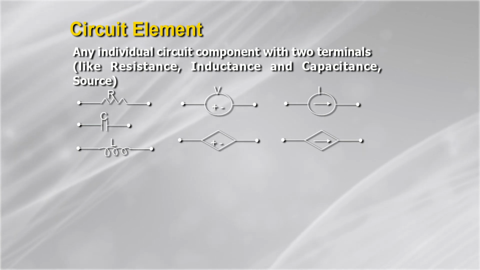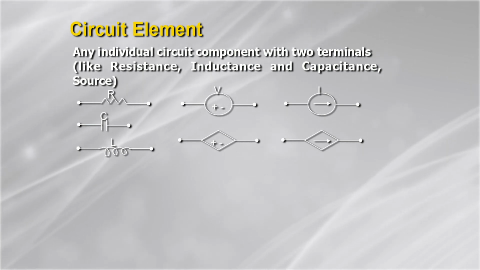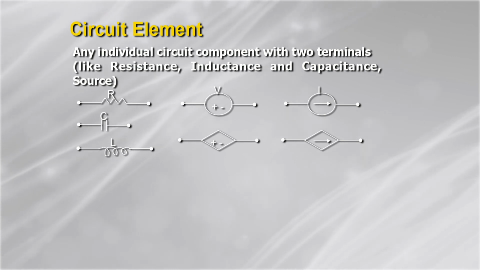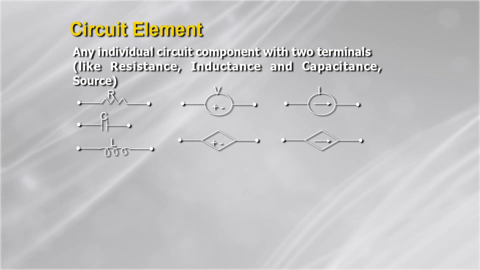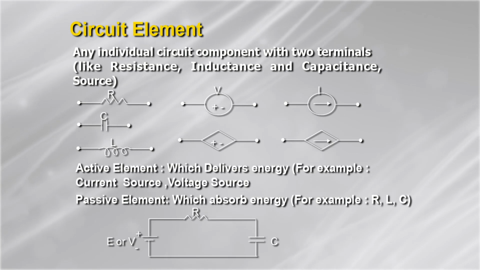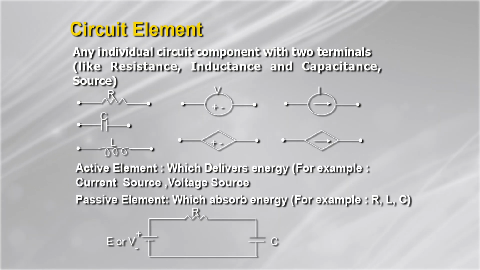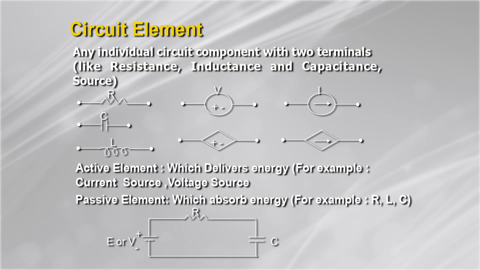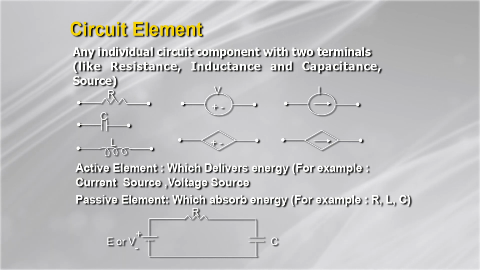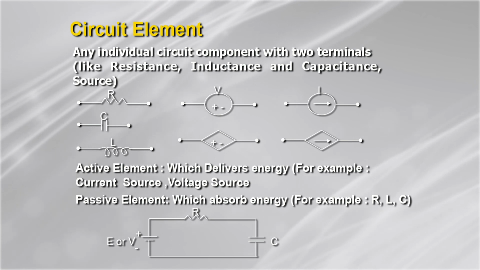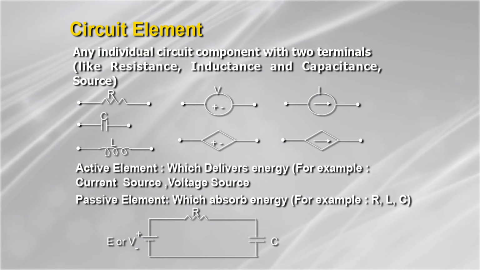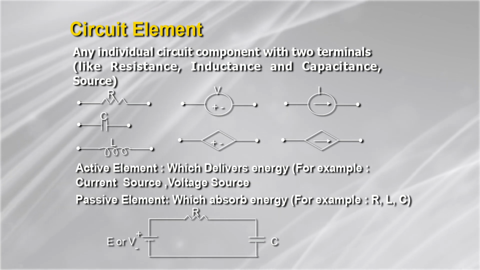So, these are the pictorial views of how we can represent the current source, inductance, capacitance and voltage source. You will know about active elements and passive elements. Active elements deliver energy, for example, the current source and voltage source. Passive elements absorb energy, that means resistance, inductance or capacitance.